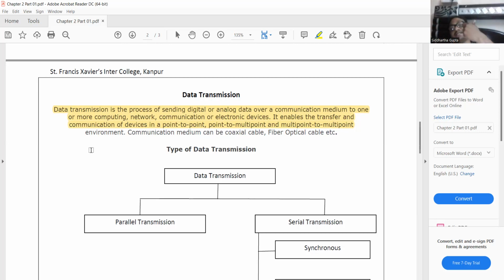You are not capable of responding simultaneously. But when I am using the Zoom app, then there is multiple points to multiple points data communication. So I hope you get the point.